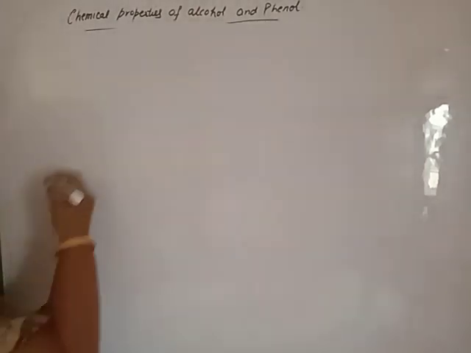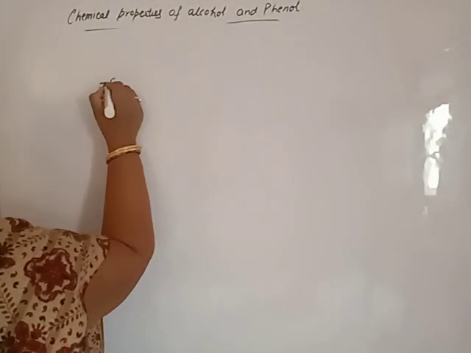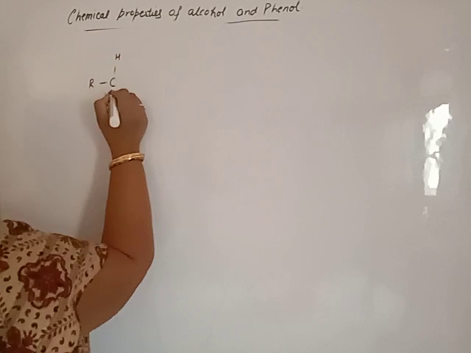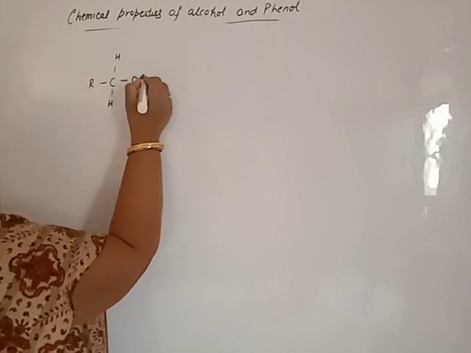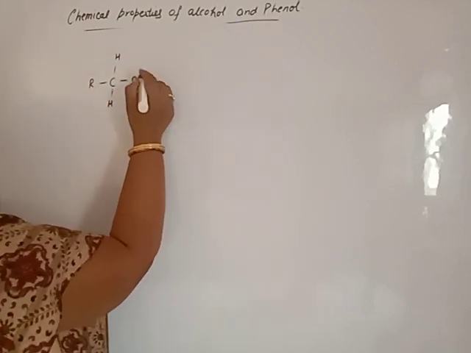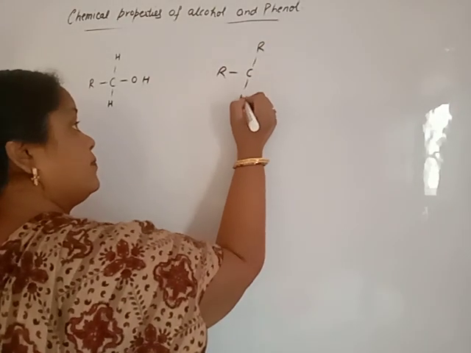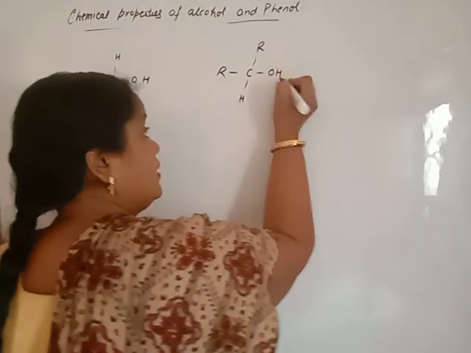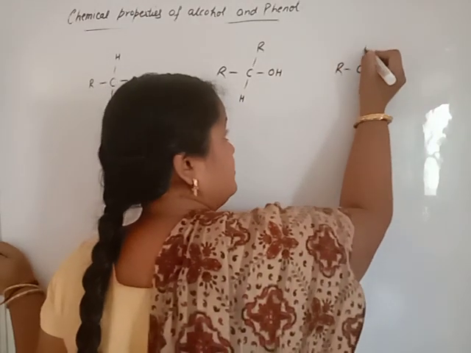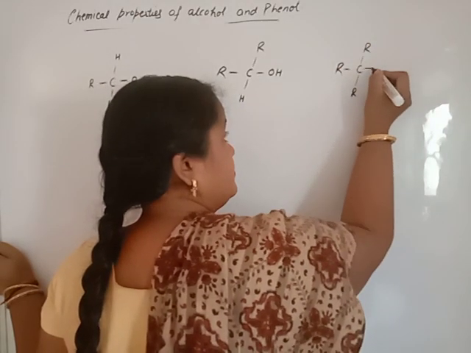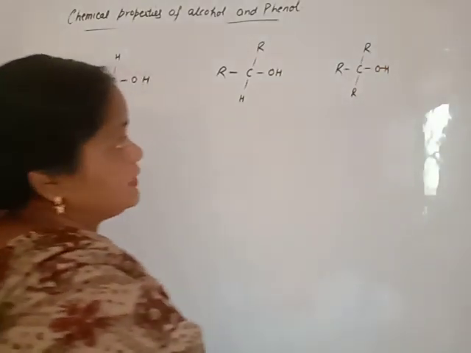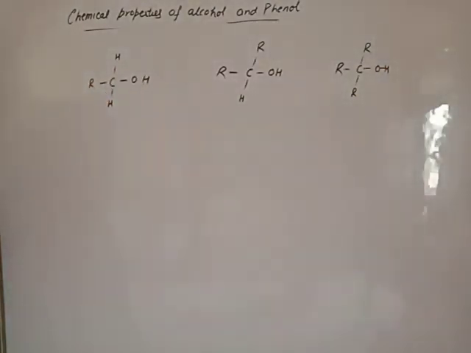Our answer, beta: this is primary alcohol, it is secondary alcohol, and this one is tertiary alcohol. Out of these three, which one is more acidic?